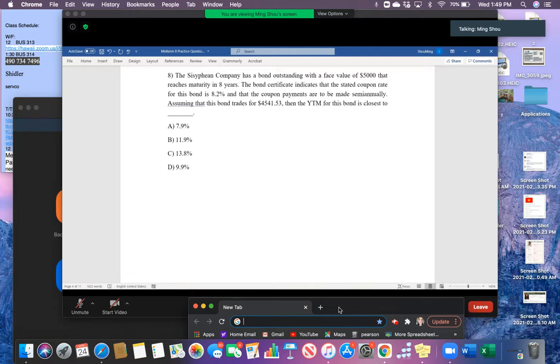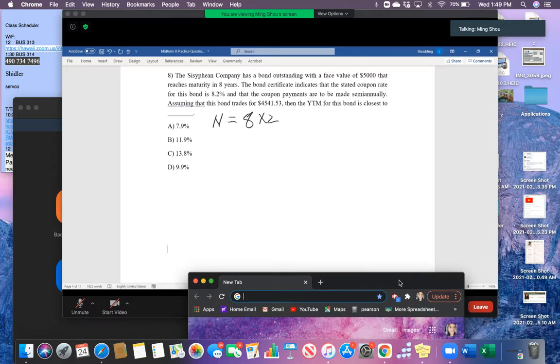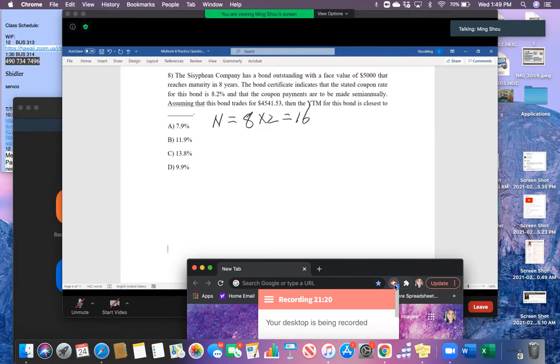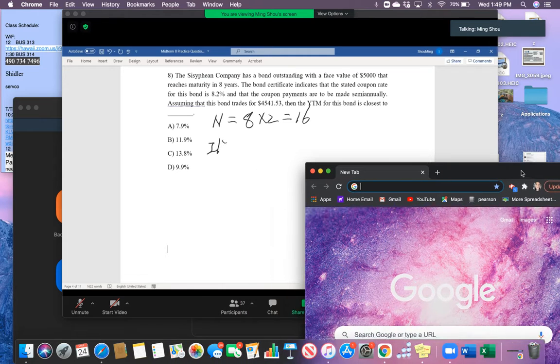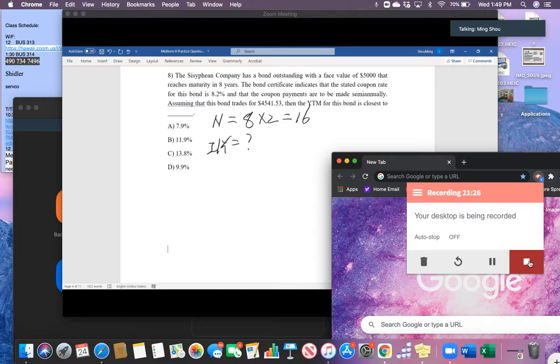So again, if it's a coupon bond, then simply use the financial calculator directly because it's much, much simpler. Okay, so let's first figure out what N is. Our N would equal 8 years multiplied by 2, right? Because the coupon is paid semi-annually. So N would equal 16. Our interest rate is actually what we want to calculate, so let's put a question mark here.